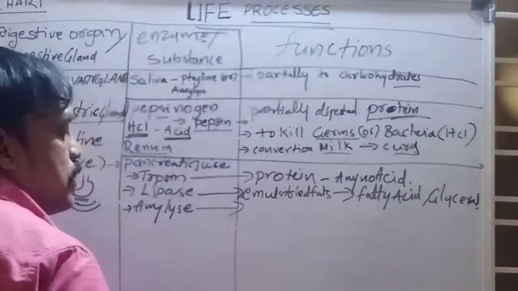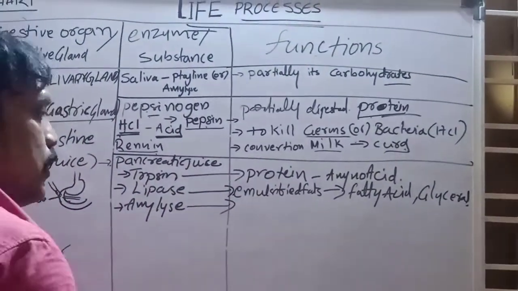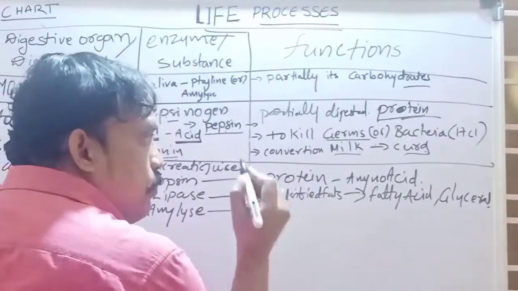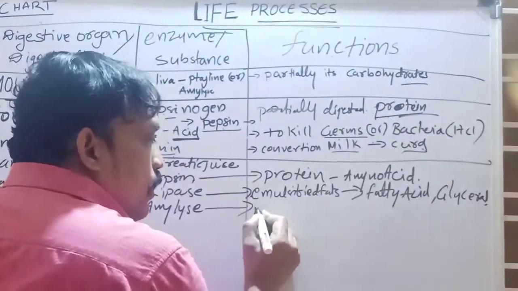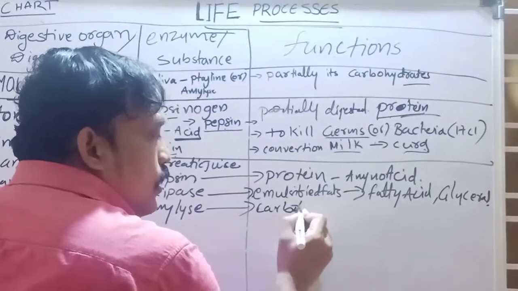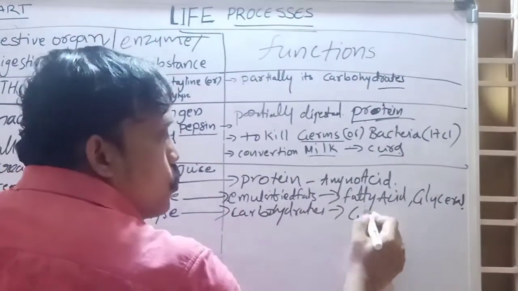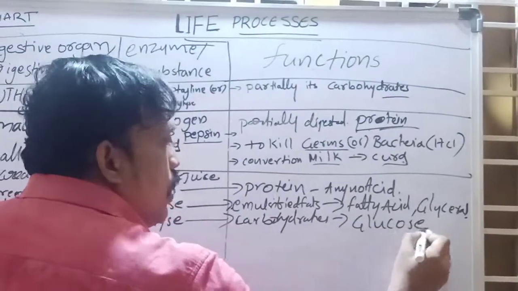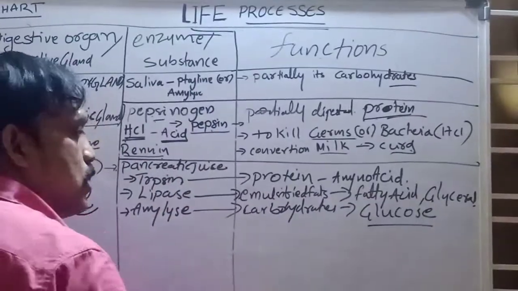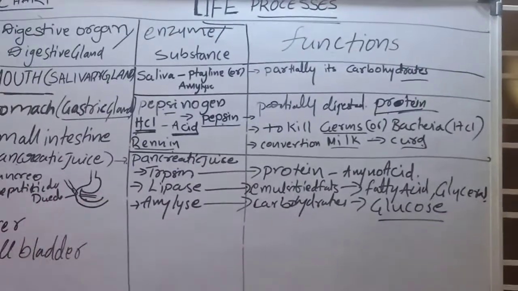And amylase converts the partially digested carbohydrates into what? Glucose. Glucose is the final substance. That means the total process of digestion is complete in the small intestine only.